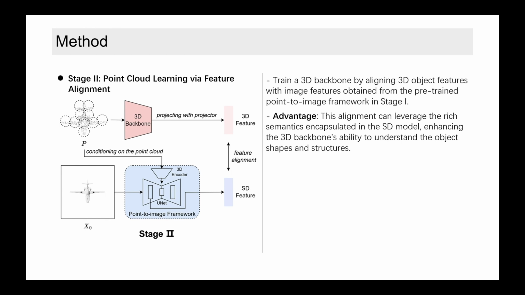We condition our trained point-to-image diffusion model on point clouds, allowing us to extract meaningful SD features for 3D representation learning. Compared to selecting features from the upsampling layers, our experiments show that features from the downsampling layers lead to better performance in 3D self-supervised learning. To leverage these features, we first project the point cloud representation RP from the 3D backbone F to the same feature space as the SD features using a projector. Then, we perform feature alignment via L2 loss. Such an alignment encourages the 3D backbone to learn more robust and meaningful features.